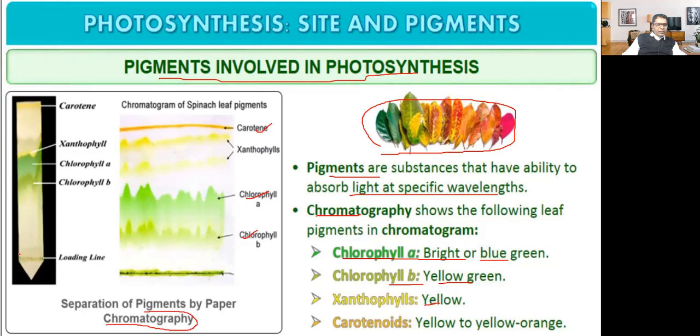So here, this is a chromatography of different chlorophylls. So chlorophyll A is what? Bright or blue-green. You have to learn all these things. Learn and memorize. Chlorophyll A, bright or blue-green. B, yellow-green. Xanthophyll, yellow, and carotene, yellow to yellow-orange.